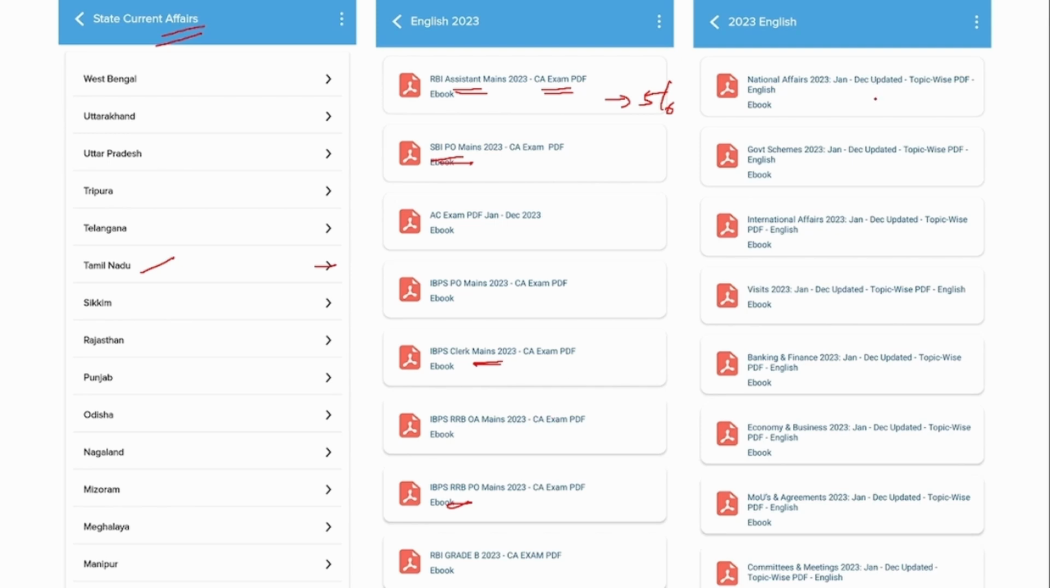And also we provide separate topic-wise current affairs like national affairs, government schemes, international affairs, banking and finance, economy and businesses, MOUs and committees and meetings. All these different types of news are segregated in these particular categories.